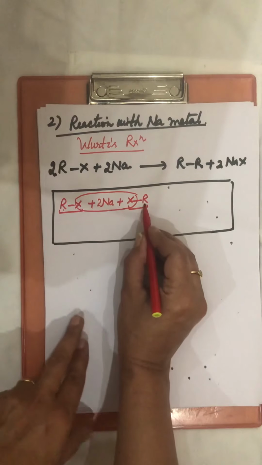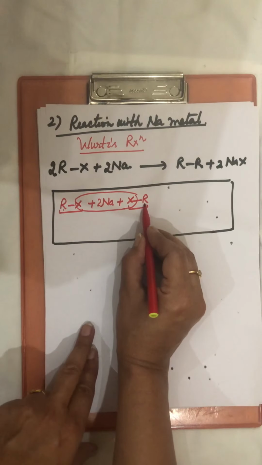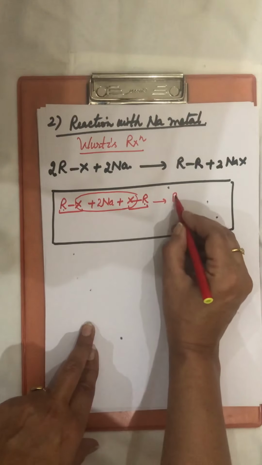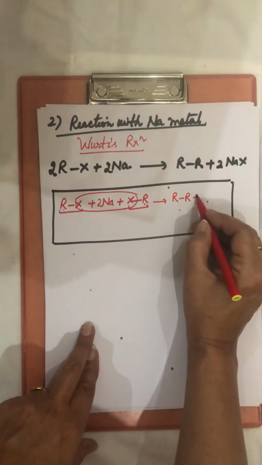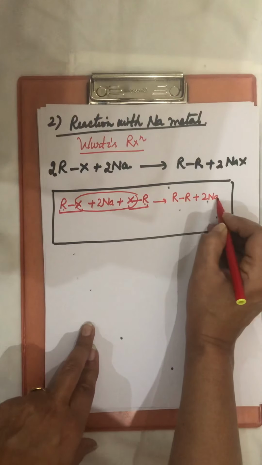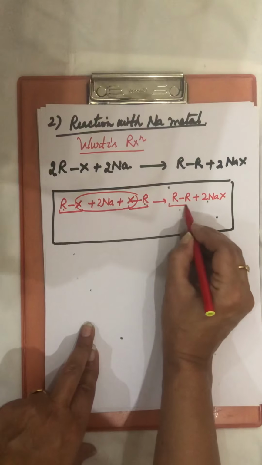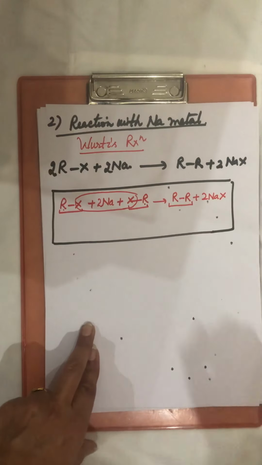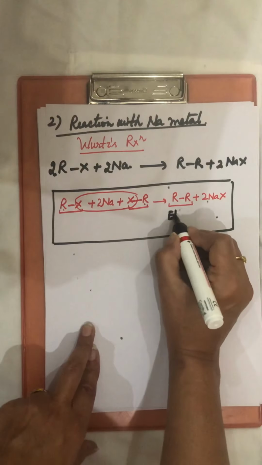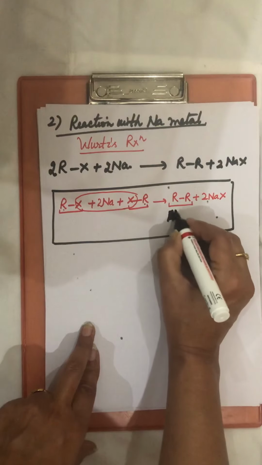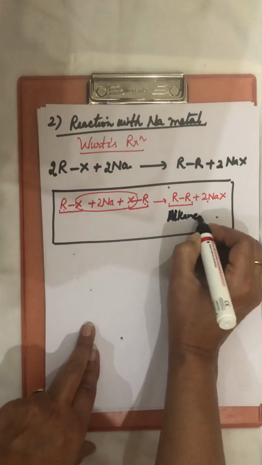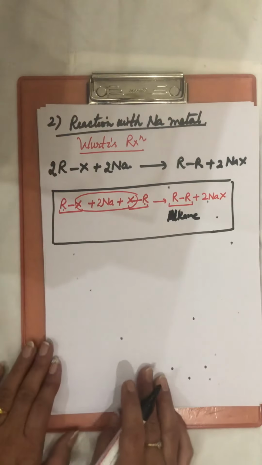And these two R's of the two molecules of haloalkane combine. So R-R plus 2NaX. When the two alkyl groups combine, that product is an alkane.